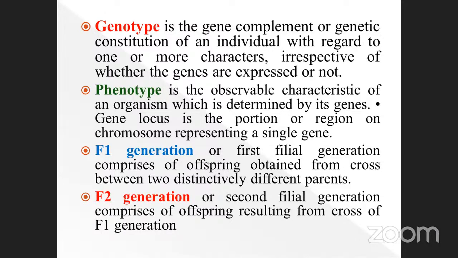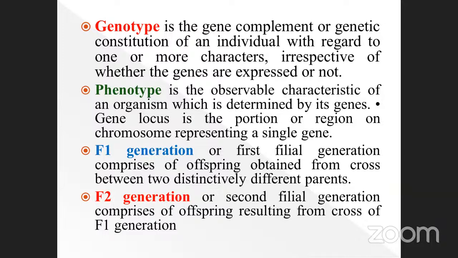And then the F1 generation. So many times it was asked, the F1 is denoted as what? See here, filial generation. Note it down, my dear students. The F1 generation is the first filial generation. The F2 generation is the second filial generation. The 2 denotes second, the 1 denotes first.